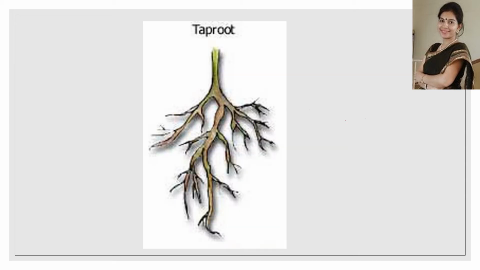Now this is the taproot. A taproot has a main root and these side roots. This is the main root and these are the lateral roots, or side roots. So you can label this as the main root and these as the lateral roots.